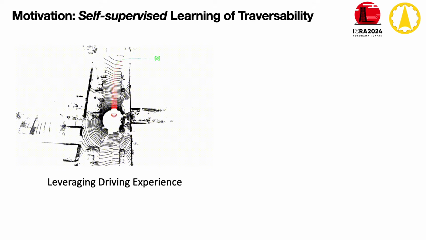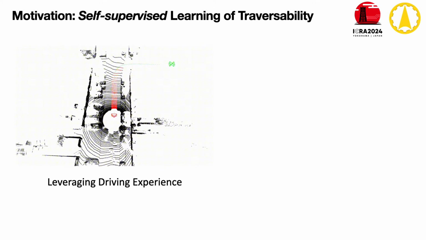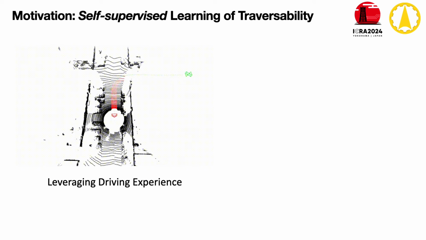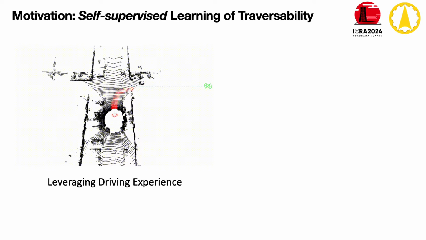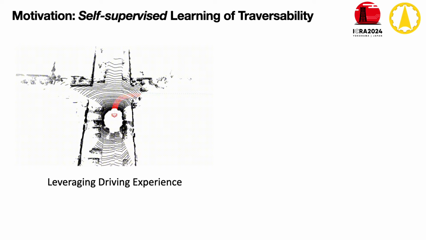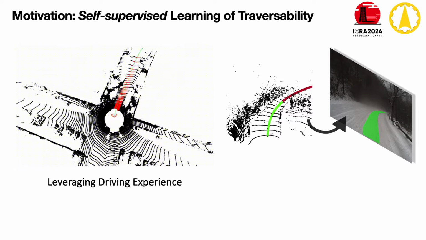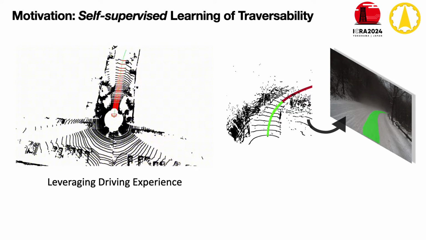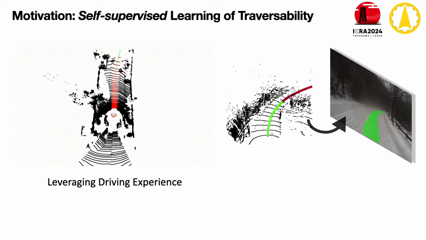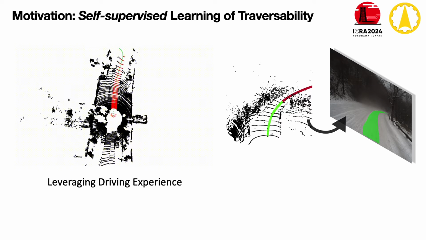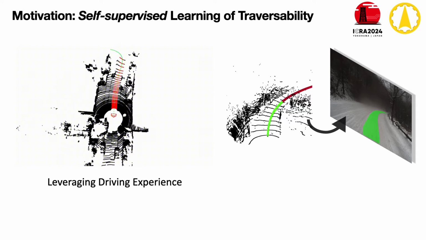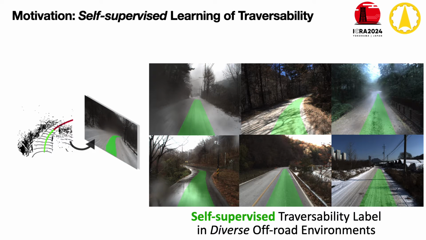To learn the terrain traversability, recent research has focused on self-supervised learning methods that leverage a vehicle's driving experience. While it is impractical to manually annotate images of every single environment, labels on traversable regions can be automatically generated by projecting the vehicle trajectories to the image plane in a self-supervised fashion. This self-supervised traversability label can be easily obtained for learning traversability in diverse off-road environments.